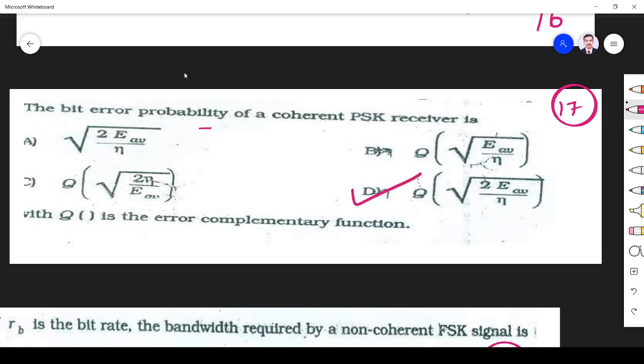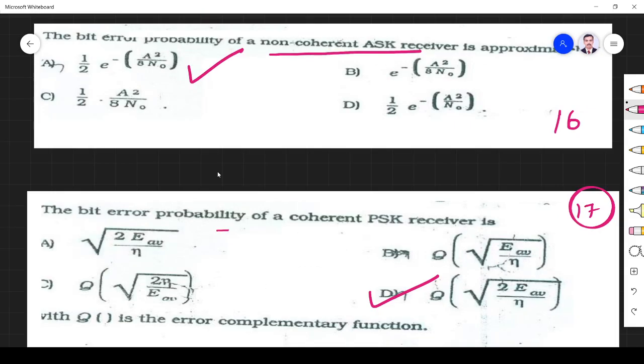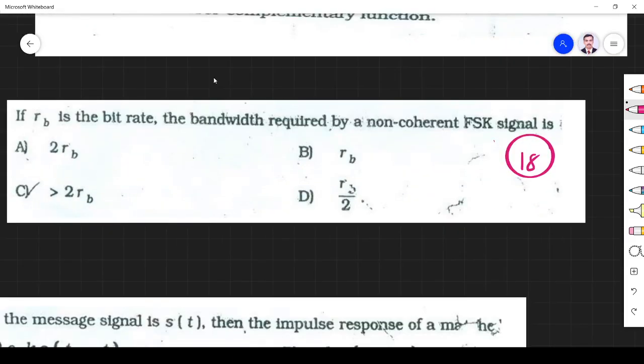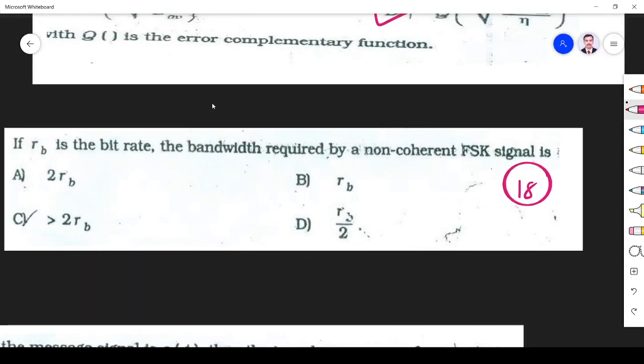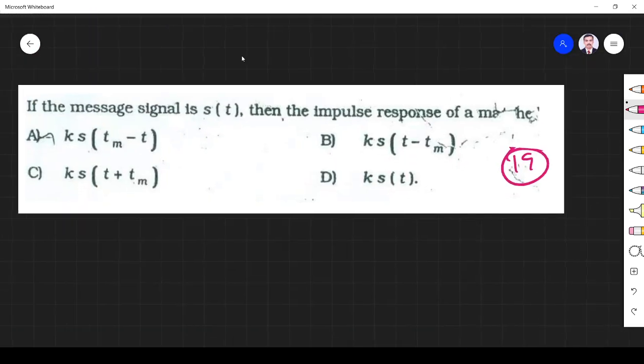Fine. Okay. Next question is, if Rb is the bit rate, what is the bandwidth required by non-coherent FSK? For bit rate of Rb, the bandwidth required is, direct question, it must be greater than 2 Rb for non-coherent FSK.